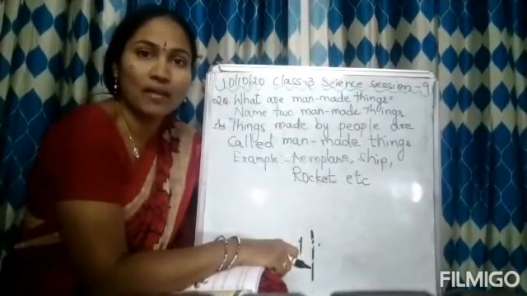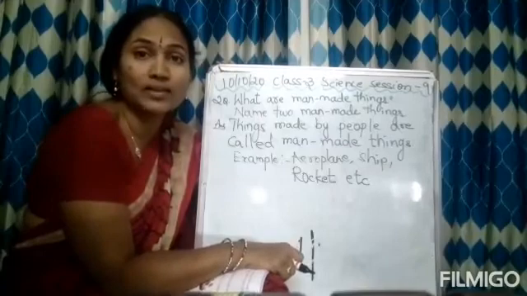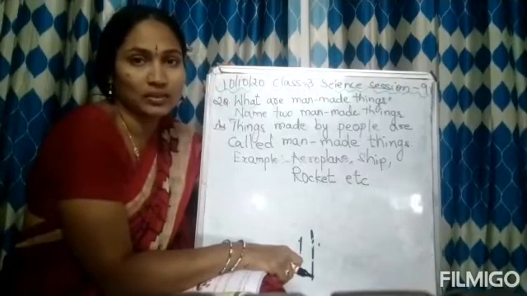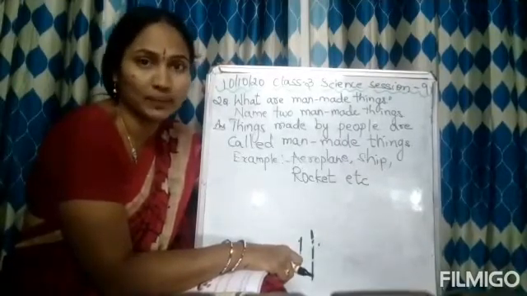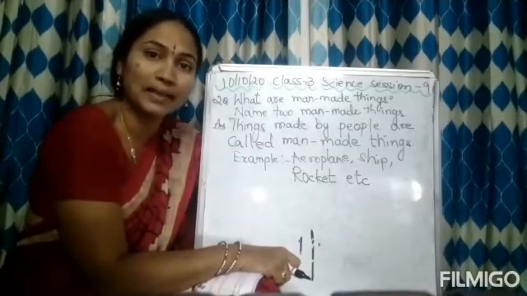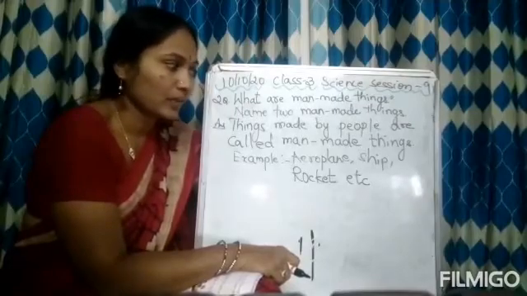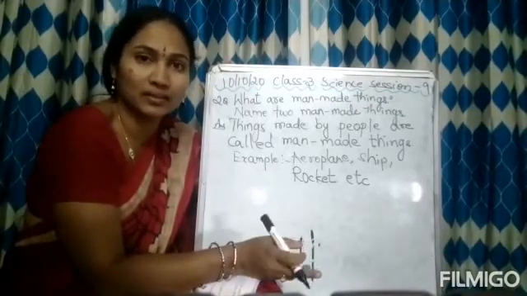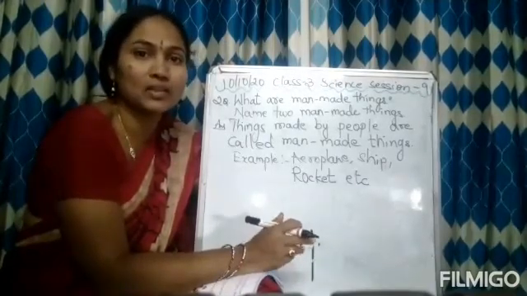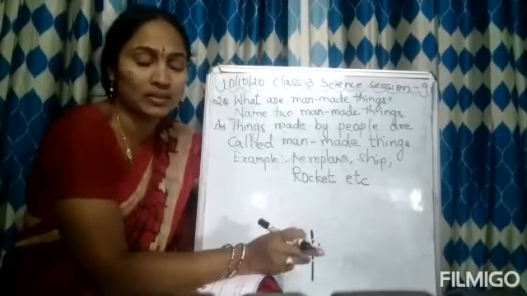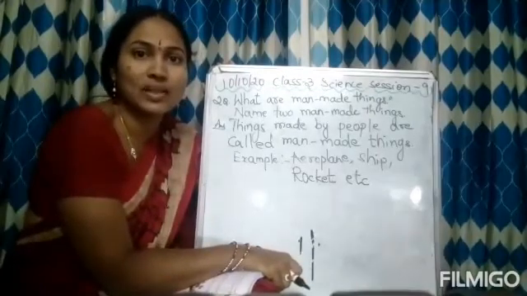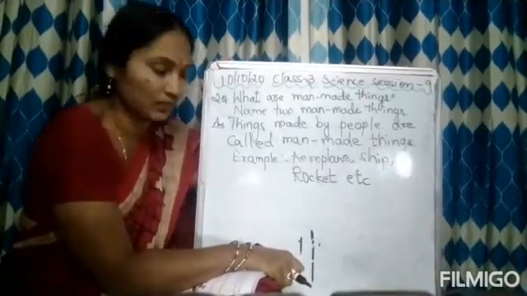And yesterday also we had one doubt. What are natural things? Give example. I have said that things that are made in nature are called natural things. But you can write things that are made by nature. In the textbook they have given "in nature", but the right answer is that things made by nature are called natural things. Nature itself has made the sun, moon and all. So it is made by nature. So we are writing things made by nature are called natural things. Okay, in the textbook they have given "in nature" and if you have written like that, no problem. But some students are having doubt, that's why I am making a clarification.